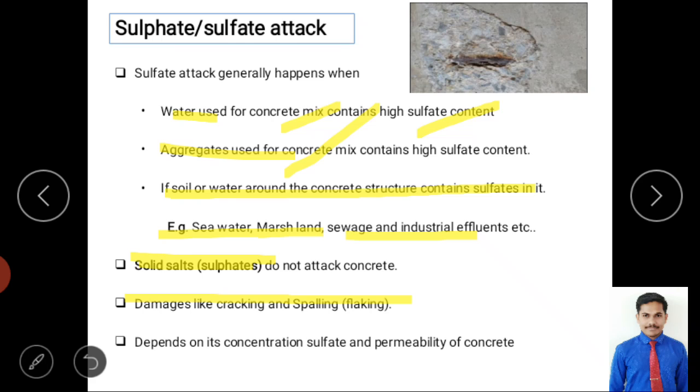Cracking or flaking. Flaking, you can see this, some metals are there within that, they will remove, they will collapse, right?